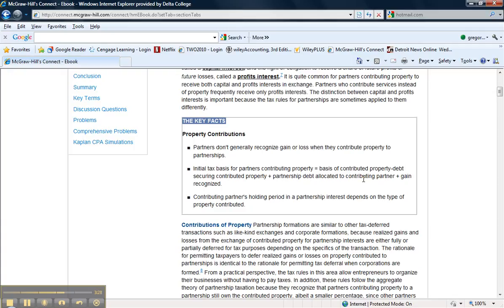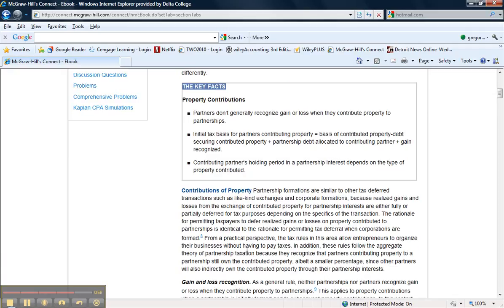That's if the partnership has debt, and the partner is responsible for paying some of that debt. Then the partner will get to add that amount that they're responsible for to their basis. And then if there is any gain recognized, in the unusual scenarios where gain could be recognized by a partner contributing assets to a partnership, then that would increase their basis. So here's the basis calculation rule right here for you to follow in problems where it comes up. And this is going to be a several part study objective or learning objective, so I will continue in the next one.